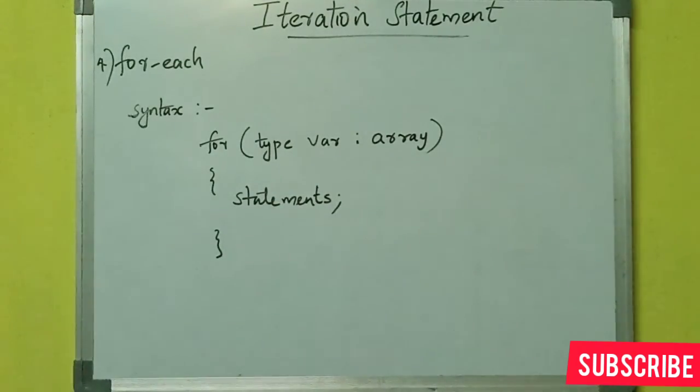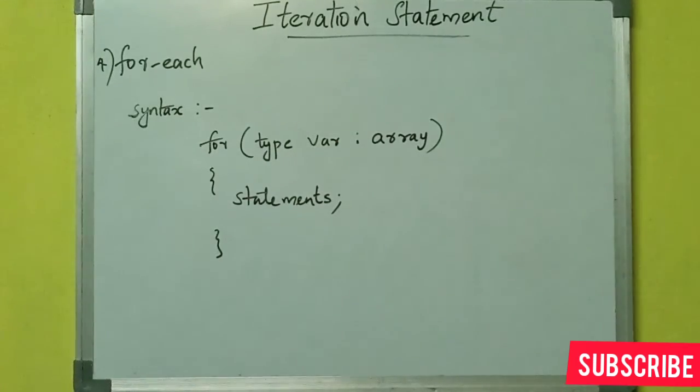Basically the for each loop starts with the keyword for, like a normal for loop. Instead of declaring and initializing a loop counter variable, in for each we have to declare a variable that is of the same type as the base type of the array, followed by a colon, and after that we have to specify the array.